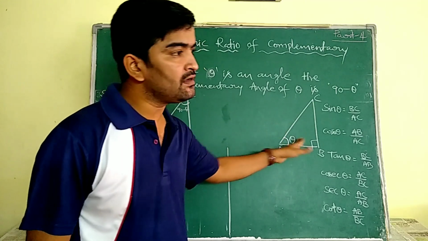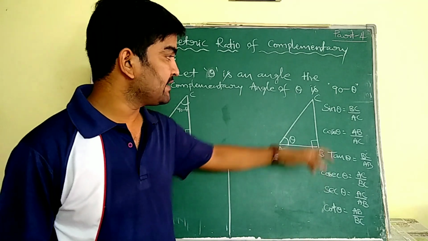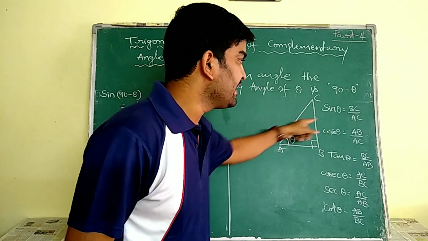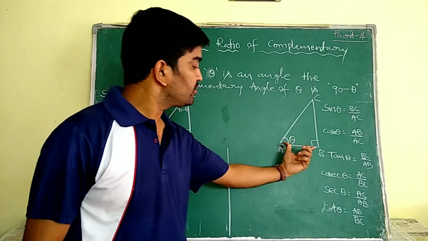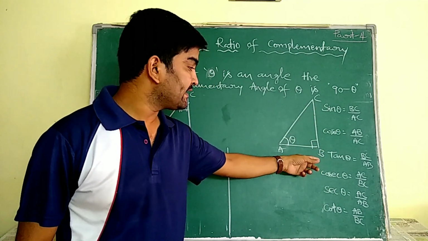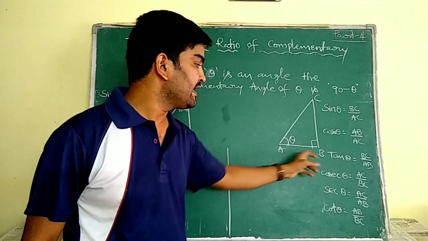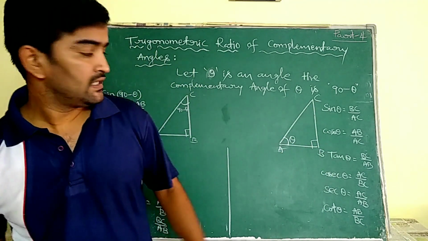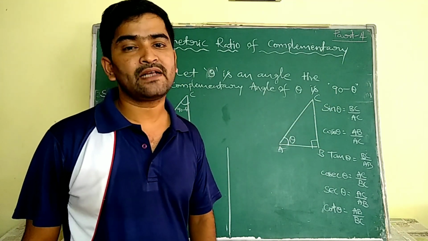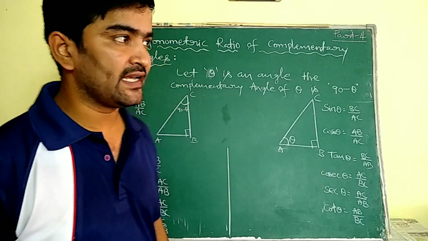See, in this triangle, firstly we are going to find the trigonometric ratios for the angle theta. Here sin theta is equal to the opposite side by hypotenuse, that is BC by AC. Cos theta is equal to adjacent side by hypotenuse, that is AB by AC. And tan theta is equal to opposite side by adjacent side, so BC by AB. We know that cosecant, secant and cot are the reciprocal values of sin, cos and tan respectively. So that's why cosecant, secant and cot values are expressed like that.